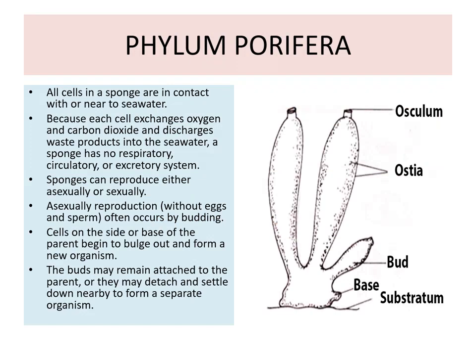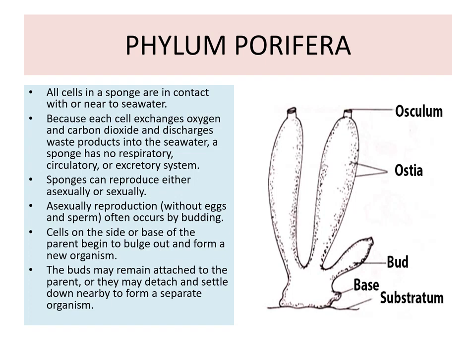In phylum Porifera, all cells are in contact or near the water, maybe the fresh water or the seawater.